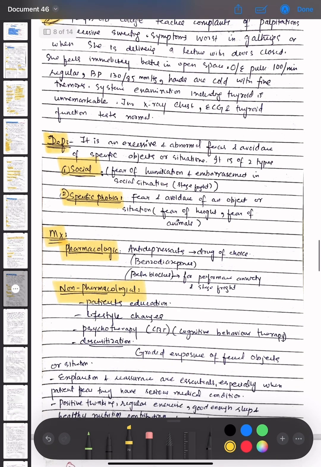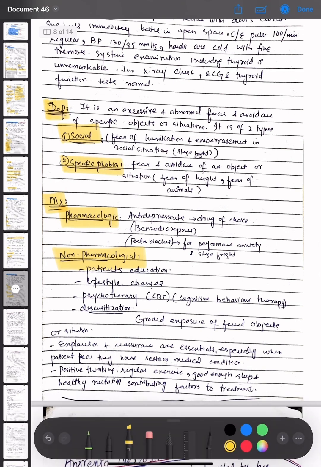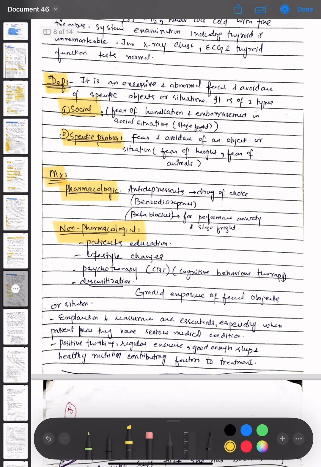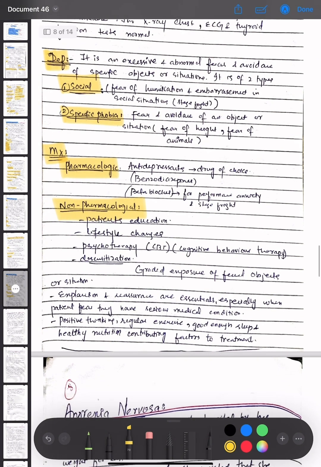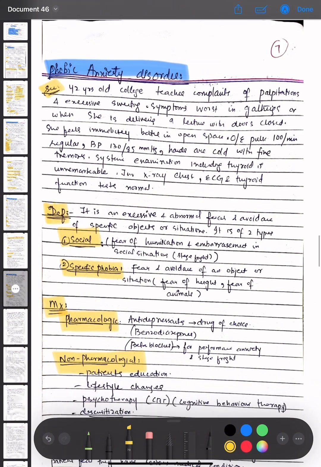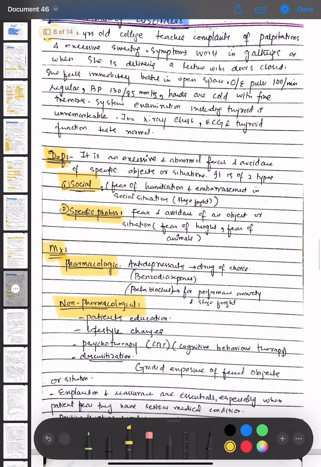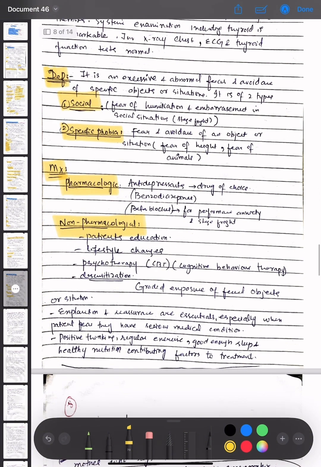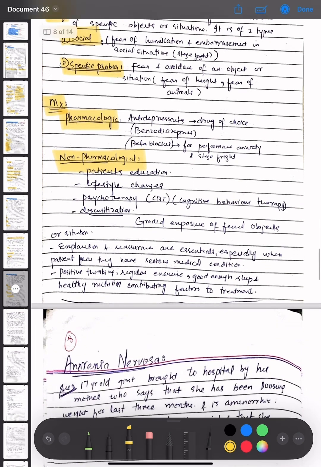The non-pharmacological methods are patient's education, lifestyle changes, psychotherapy, cognitive behavior therapy, and graded exposure to the feared objects or situations. Explanation and reassurance are essential, especially when patients fear they have a serious medical condition. Positive thinking, regular exercise, good enough sleep, and healthy nutrition are contributing factors to the treatment. So for phobic anxiety disorder, we have discussed its scenario and the definition. Then there is social and specific phobia. Then the management options are both pharmacological and non-pharmacological.